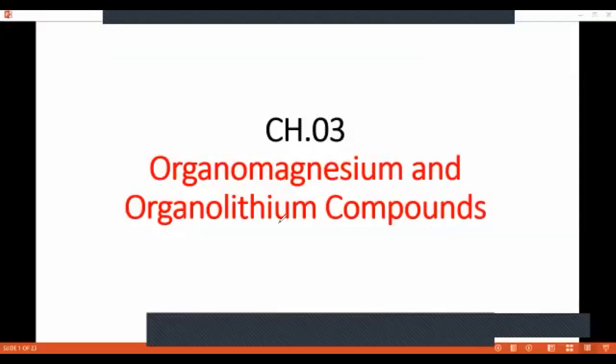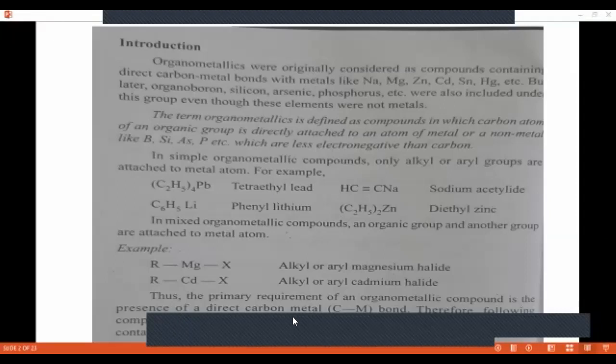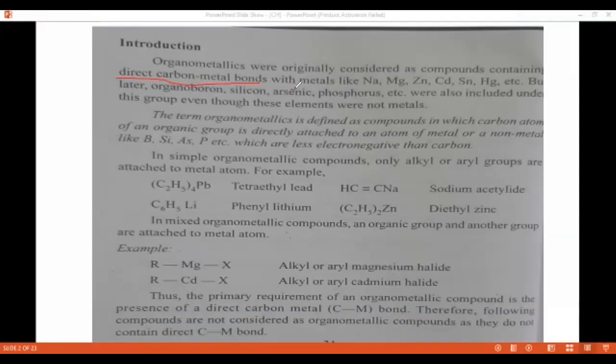Hello everyone. Today we will start chapter number 3, organomagnesium and organolithium compounds. The organometallics were originally considered as compounds containing direct carbon-metal bonds, with metals like sodium, magnesium, zinc, cadmium, tin, mercury, etc.